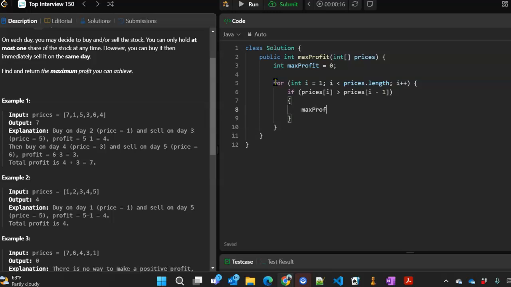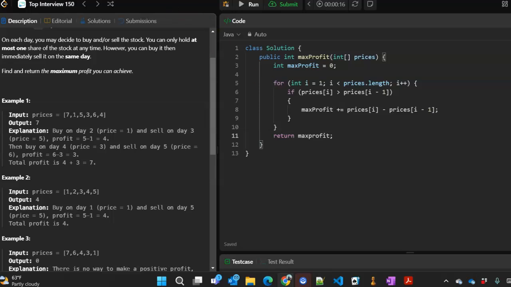So maxProfit plus equals prices[i] minus prices[i-1]. After the for loop, return maxProfit.